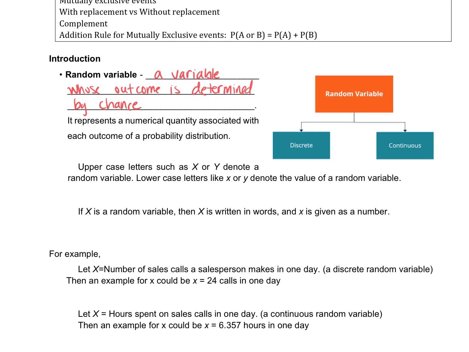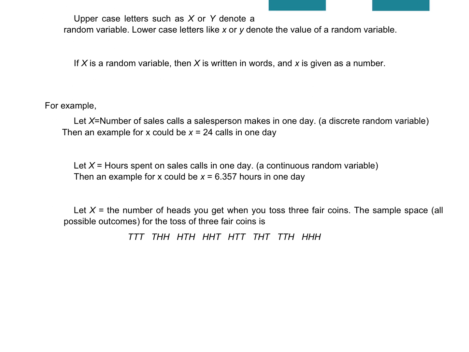If X is a random variable, then uppercase X is written in words and lowercase x is given as a number. Okay, your uppercase X is the verbal description. The lowercase x is the numerical description, okay? So, for example, uppercase X is the number of sales calls a person makes in one day, and lowercase x would equal 24, okay? Uppercase X, hours spent on sales calls in one day, lowercase x, 6.357 or whatever, okay,